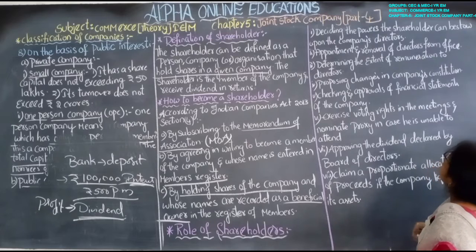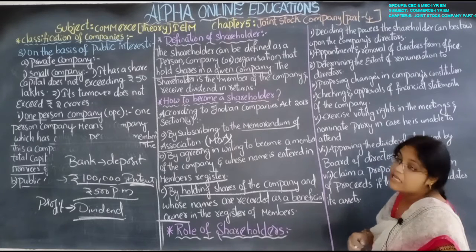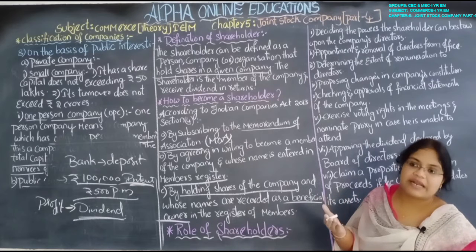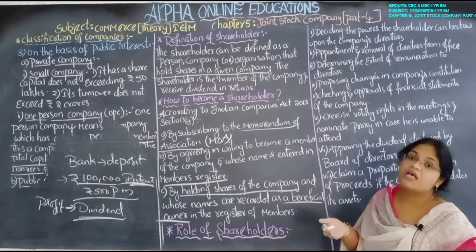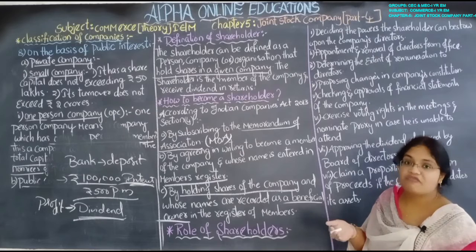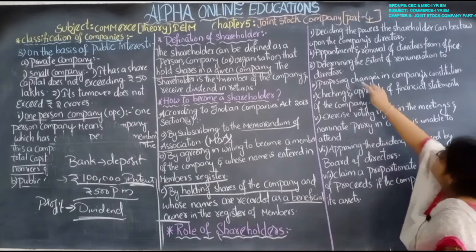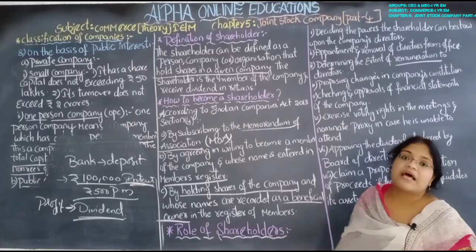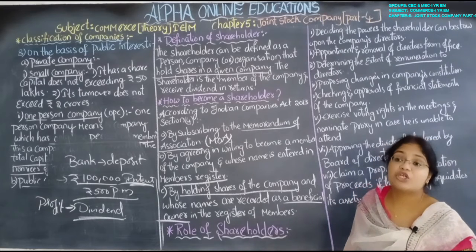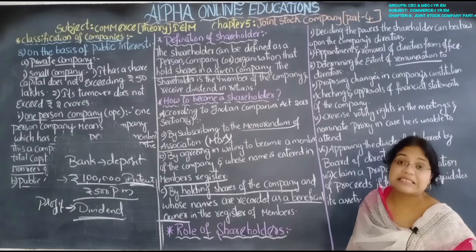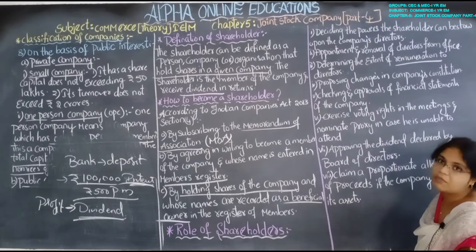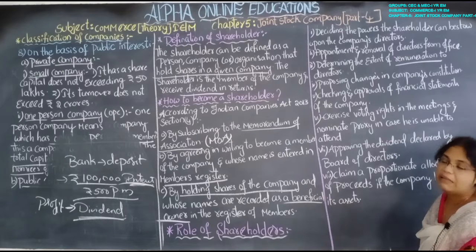Next, appointment and removal of directors from the office. Appointment and removal of the board of directors is completely in the hands of shareholders. Determining the extent of remuneration. Remuneration means salary to the directors. What salary should be given to the director is decided by the shareholders. The shareholder is the owner of the company. Directors are the management of the company. Both are different.